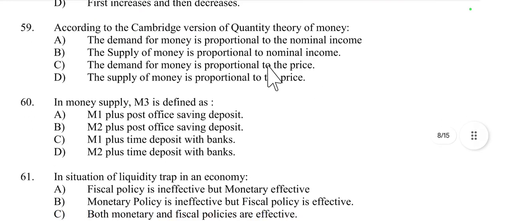Question 59. According to the Cambridge version of the quantity theory of money, the demand for money is proportional to nominal income. How?